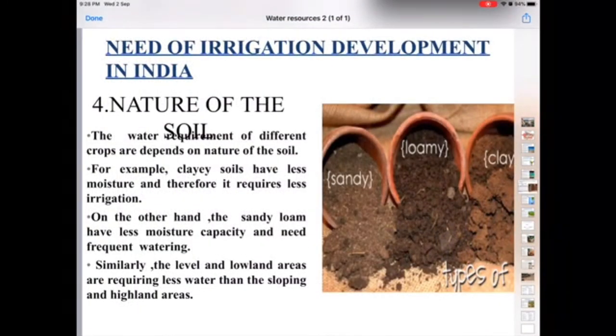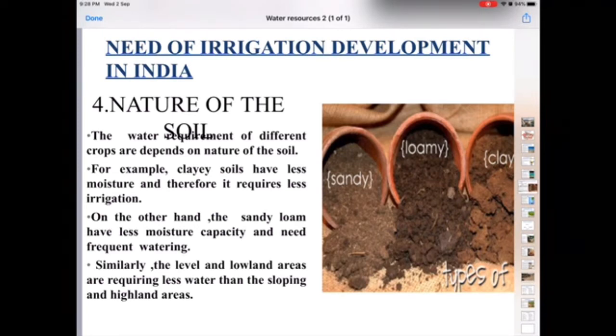Next is the nature of the soil. The nature of soil in different parts of India is different, as we have done that India has different relief features and different types of rocks found in different areas. In the plain areas, fertile alluvial soil needs less water as it is water retentive. The same is applicable for black soil. Black soil is also clayey in nature and can retain moisture for a longer period of time, so it does not require frequent irrigation.